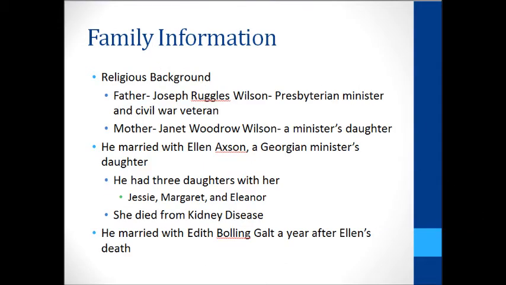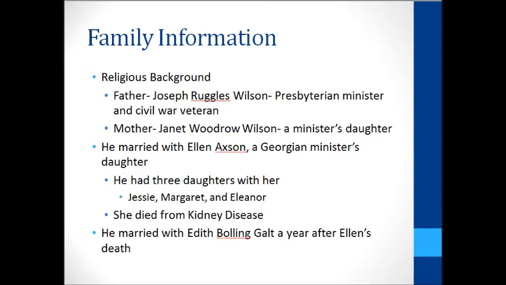Wilson had a very religious family. His father was a Presbyterian minister, and his mother was a minister's daughter. He ended up marrying Ellen Axson, but she ended up dying from kidney disease. A year after his wife's death, he married Edith Bolling Galt, and he also had 3 daughters, which were Jessie, Margaret, and Eleanor.